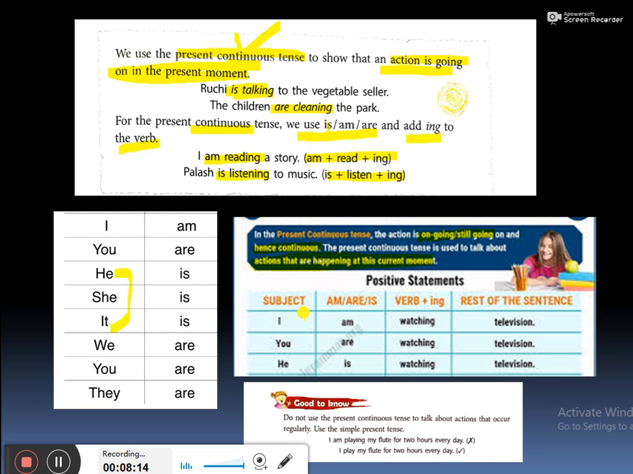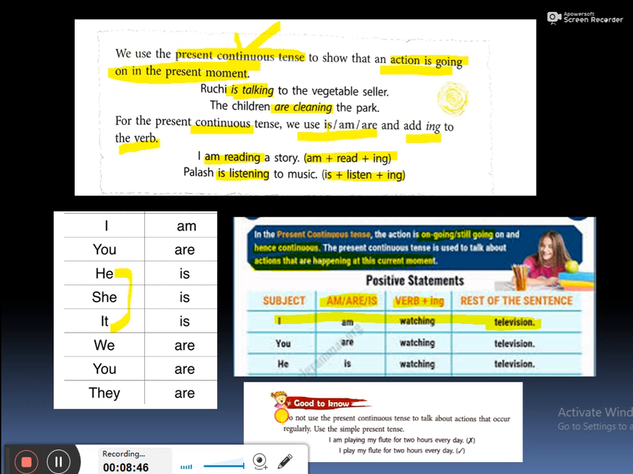Okay? Like subject, I am watching television. Here I is your subject, and is, am, are, here am will be used. Verb ing form, that is watching, is used, and the rest of the sentence, that is television. Clear? And so on. You are watching television. With you, are is used, and he is watching television. With he, is is used, as I have just told you.